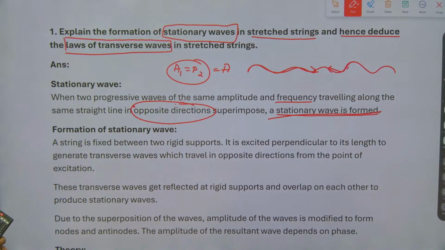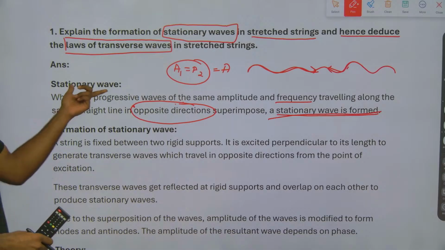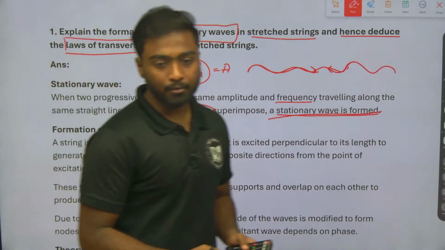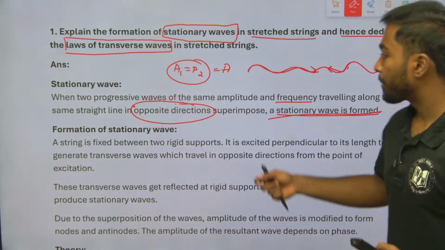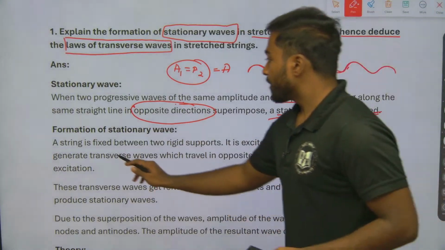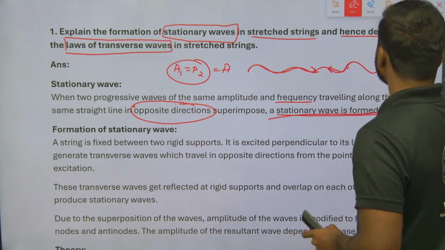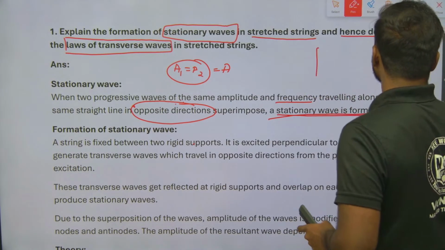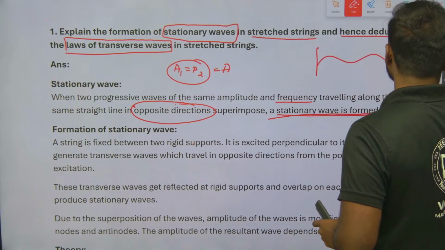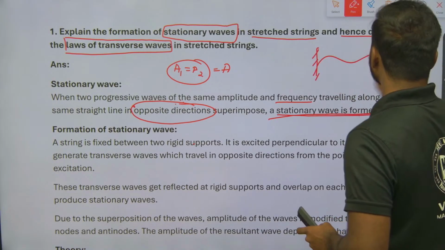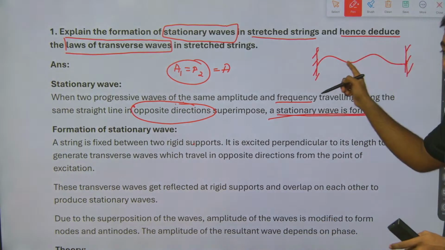Now, formation of a stationary wave. How has it been formed? We have got to know the meaning of stationary wave, right? Now how does the formation take place? A string is fixed between two rigid supports. Suppose this is my string fixed between two rigid supports. Two rigid in the sense that the supports have been fixed.